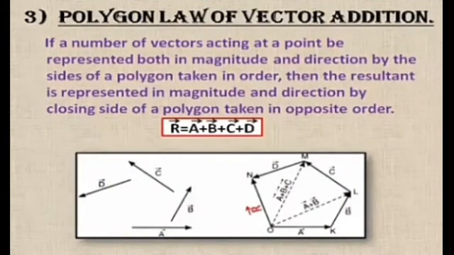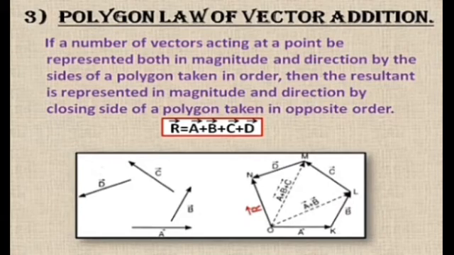Third, polygon law of vector addition. This method is used to add more than two vectors. According to this law, if a number of vectors acting at a point are represented both in magnitude and direction by the sides of a polygon taken in order, then the resultant is represented in magnitude and direction by the closing side of the polygon taken in opposite order.